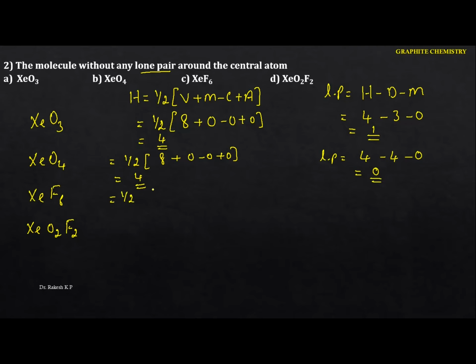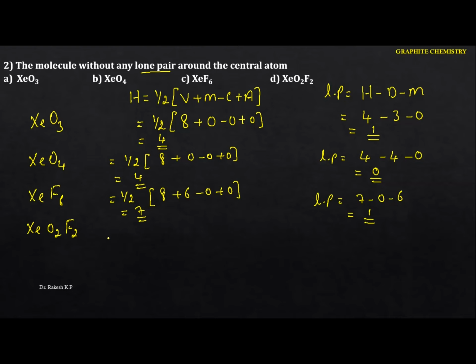That is half into 8. Now we have the monovalent, that is 6, that is the fluorine. So 8 plus 6 minus 0 plus 0. Here if you calculate, we are going to get 7. See this one, the number of lone pairs in this one is 7. We don't have the divalent, but we have the monovalent. And finally we got 1.